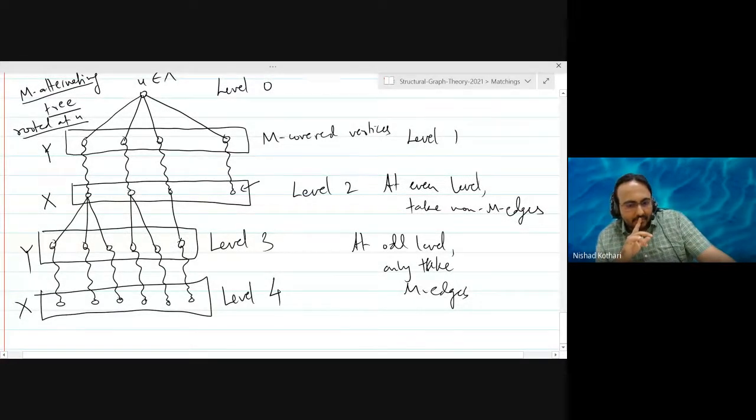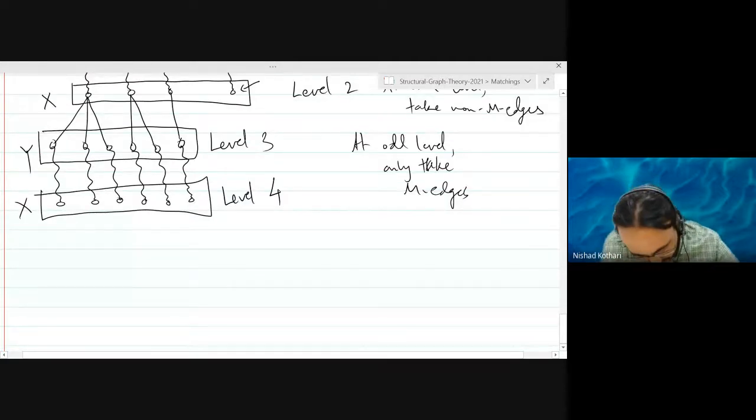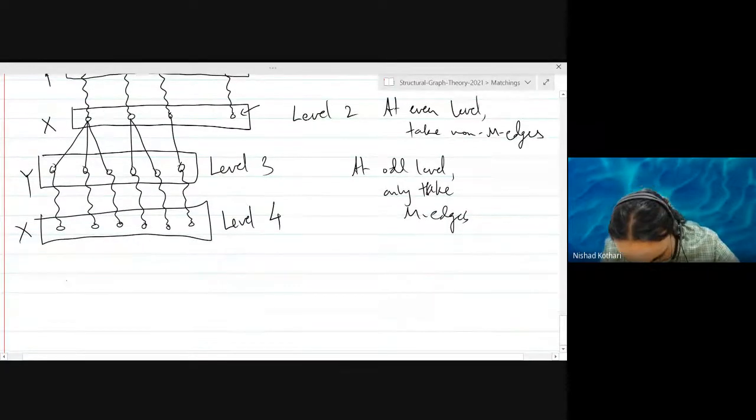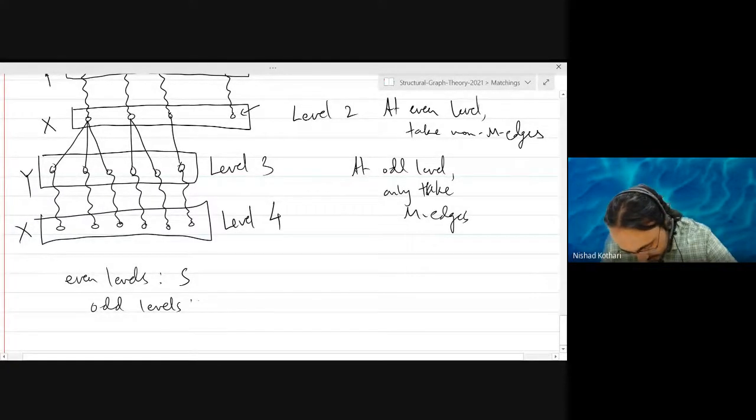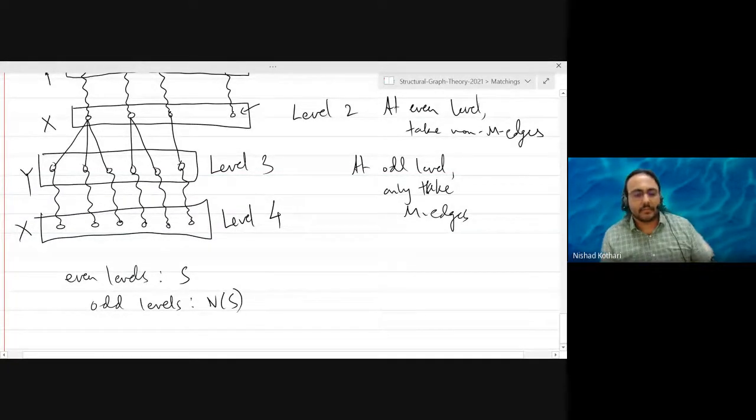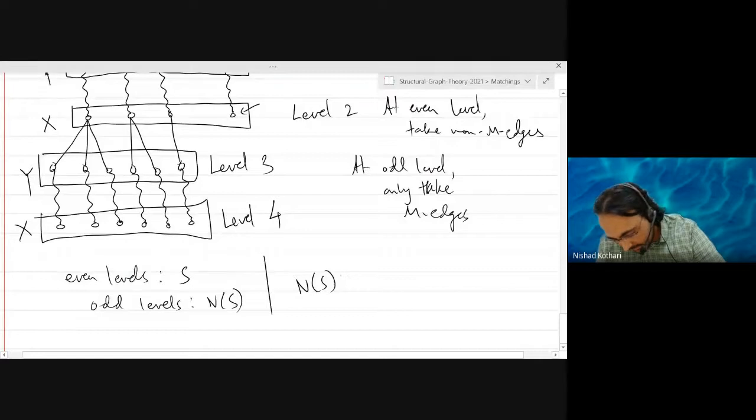So the even levels are the set S, and the odd levels are the neighborhood of S. And the neighborhood of S is exactly one less than S.